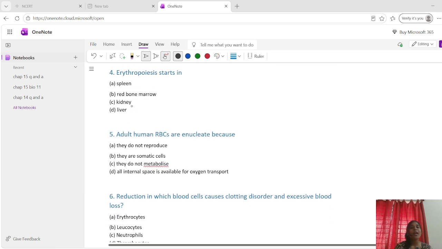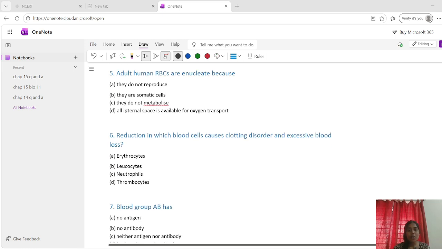Okay. Now, erythropoiesis starts in. In adults, RBC production mainly occurs in red bone marrow. So the hormone erythropoietin from the kidney stimulates this process. So what is the answer? Kidney. Okay.